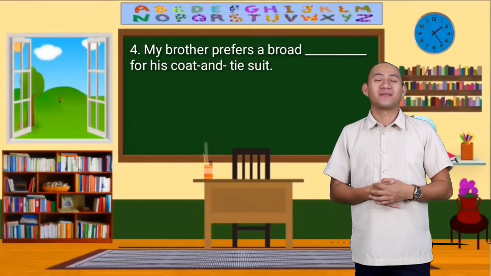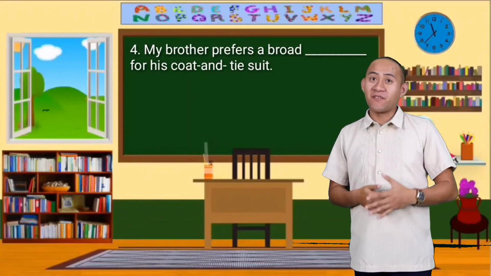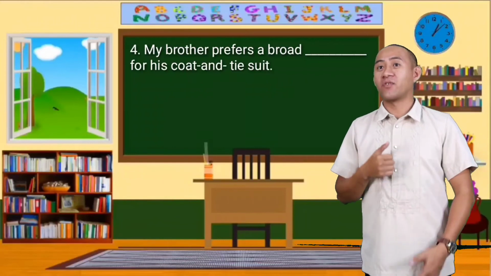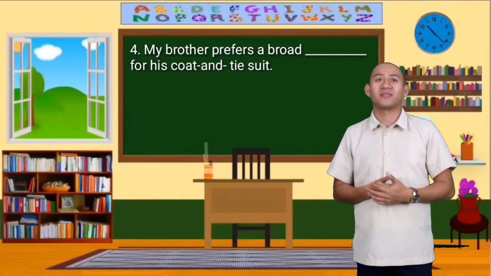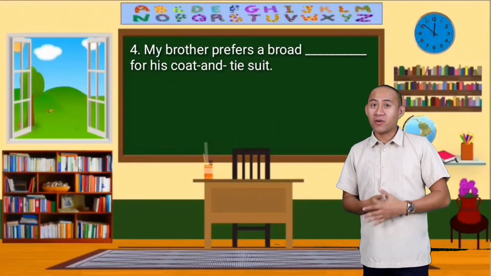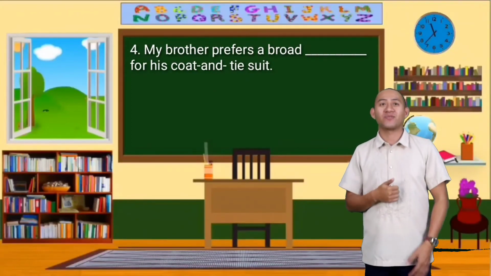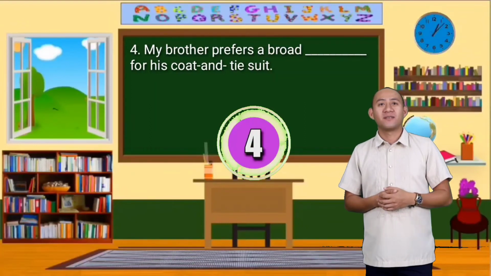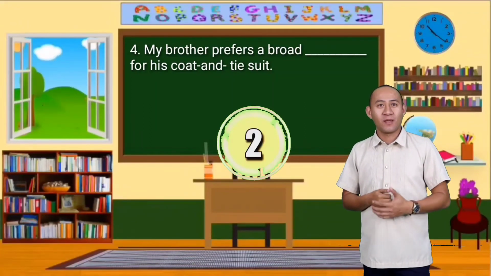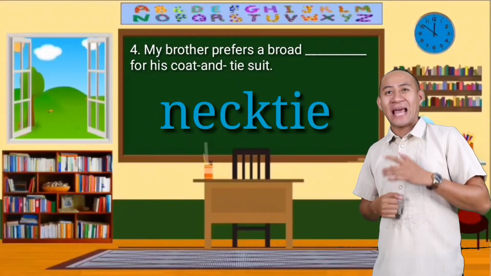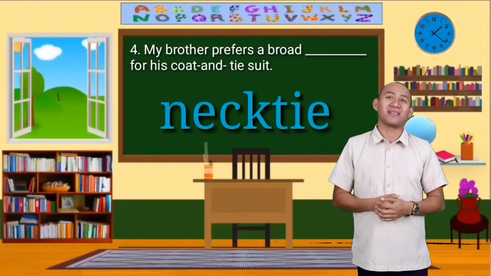Number 4. My brother prefers a broad blank for his coat and tie suit. You are very good. The answer is necktie.